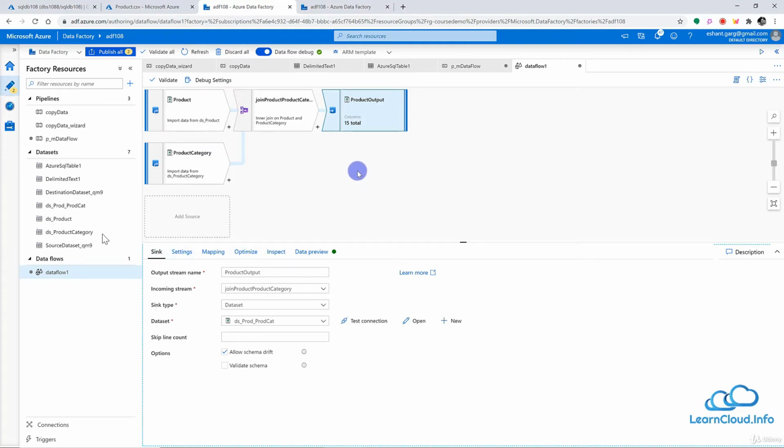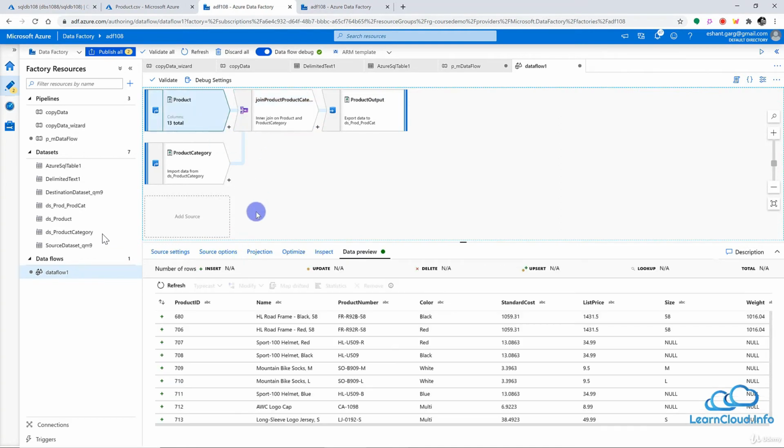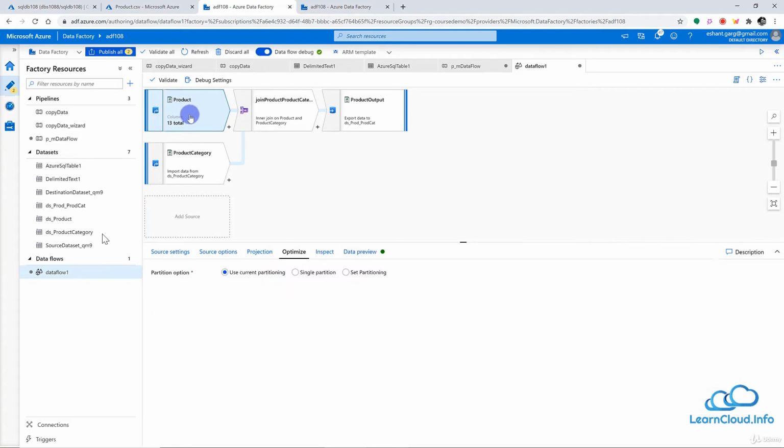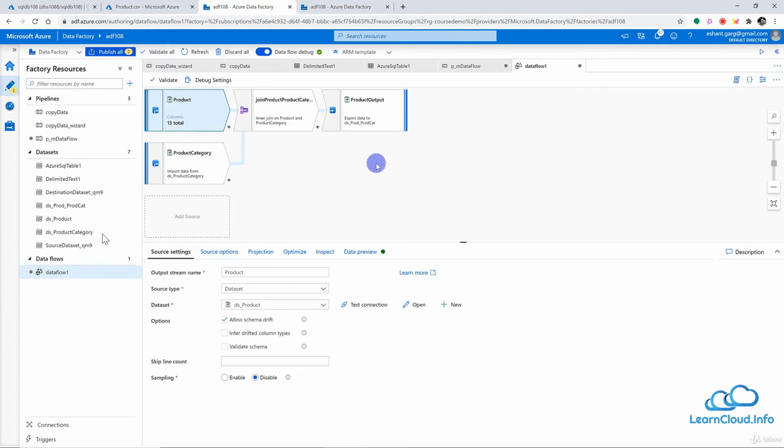Right now I just wanted to give a quick heads up, and most of these settings are not just in sink but in other transformations also. For example, you can see we have inspect here in the join, and we have the optimize setting here. In the source section we can choose the partition. We have the projection, where you can reformat the data. For example, the default is string. If you want, you can reformat to a different data type. So this is all we have right now in the data flow.